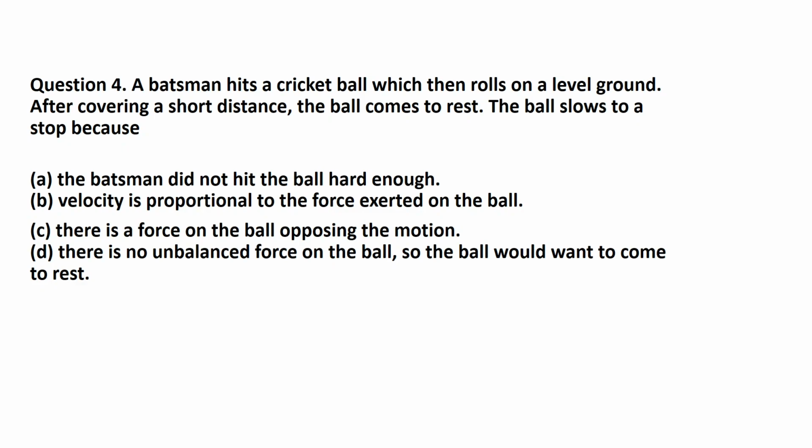In this question, a batsman hits the cricket ball which then rolls on the level ground, of course. So we observe this motion mostly in our daily life, that when the batsman hits the ball, you see that the ball is moving, but after covering a short distance the ball comes to rest. Why was this happening? So we understood that when the ball is hit by the bat, whatever the velocity, the ball has the external unbalanced force.